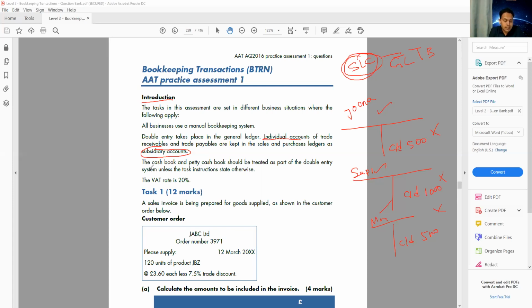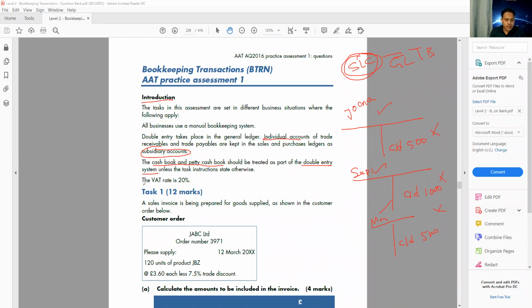Okay. Then it says the cash book and the petty cash book should be treated as part of the double entry system unless the task instruction states otherwise. So if the question doesn't tell us clearly that the cash book or petty cash book is a book of prime entry, we always consider it part of the general ledger. That means part of the double entry system.